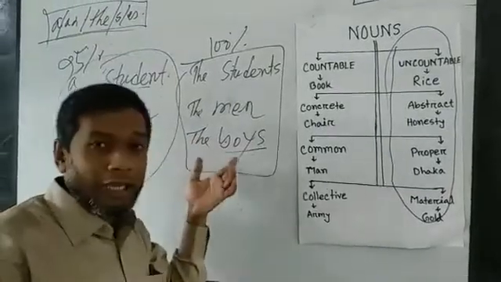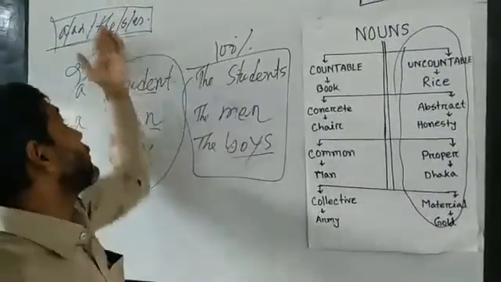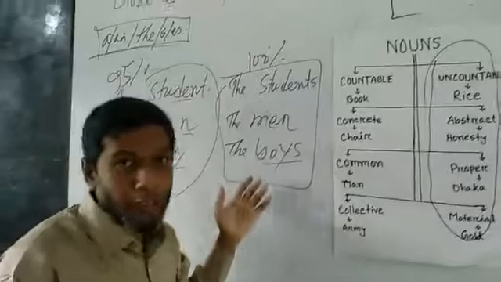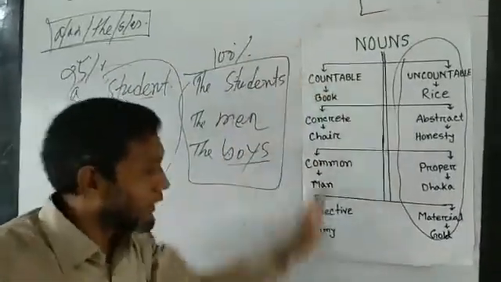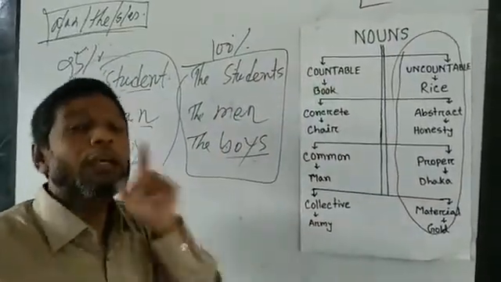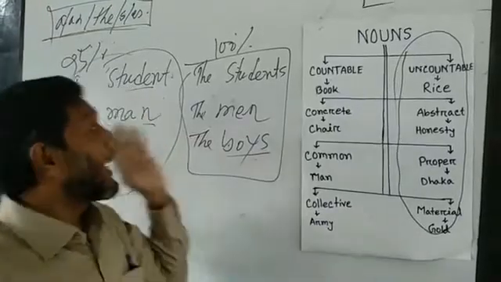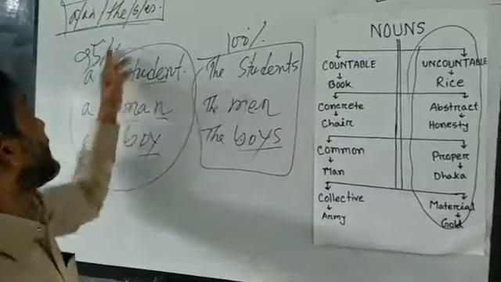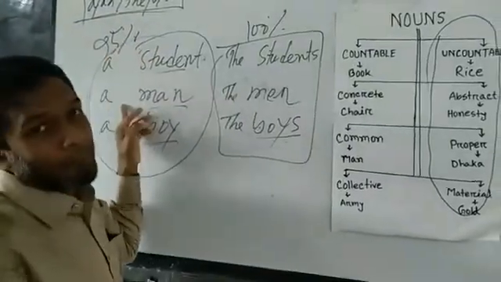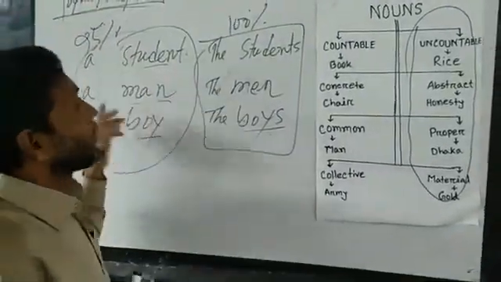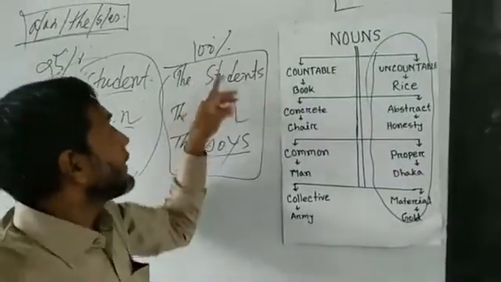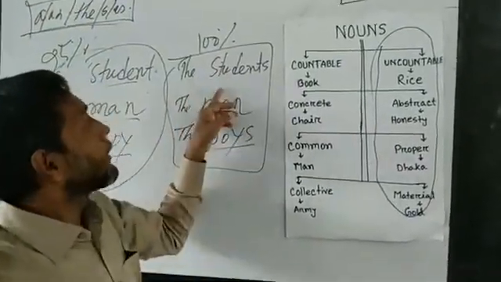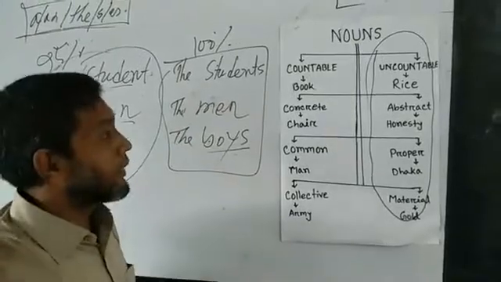If they are used in a sentence, you must use a and the or s or es before it. If a common noun or this type of noun becomes singular, you have to use a or an before it. And if they become plural, you must use that. Here in these cases, they are 95% true because they have some exceptions. And if they become plural, you must use that, and this is 100% true.